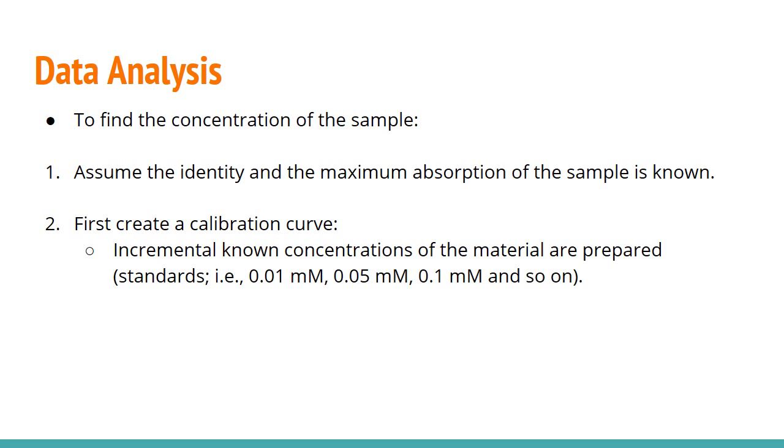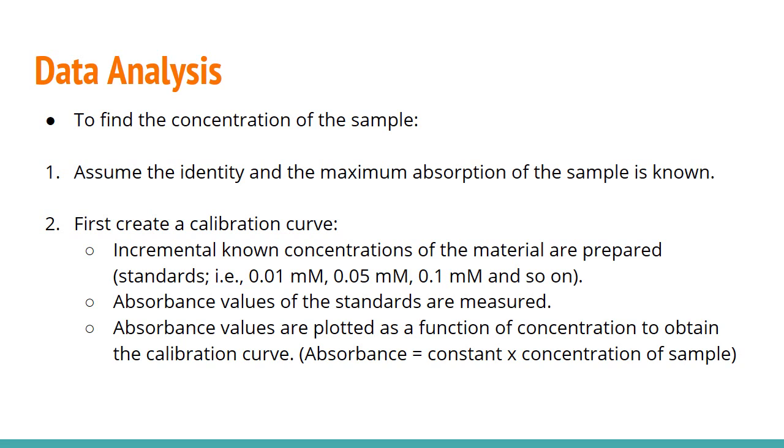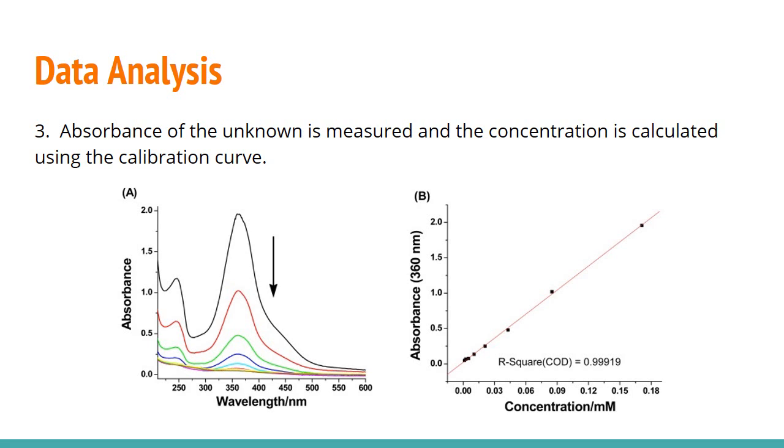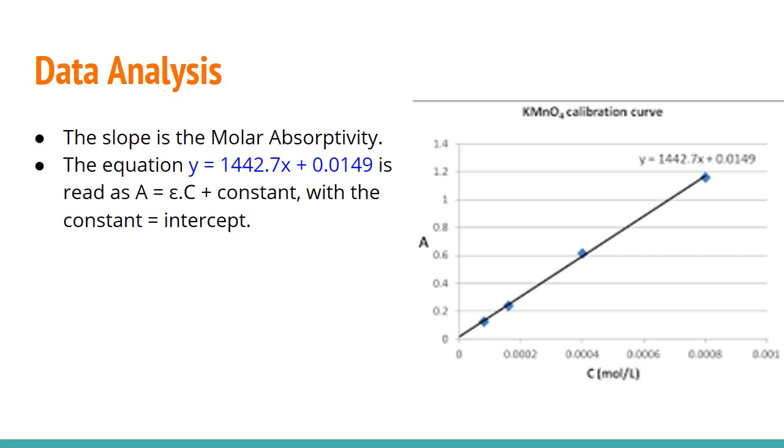First, we have to prepare a series of standard solutions to determine the maximum wavelength. And next, measure the absorbance of all standards and maximum wavelength. The measurements must satisfy Beer-Lambert law, where the calibration curve must be a straight line. Now all you have to do is to measure the absorbance of the solution with the unknown concentration at the same wavelength. One example is to find the concentration of potassium permanganate, which is KMnO4.